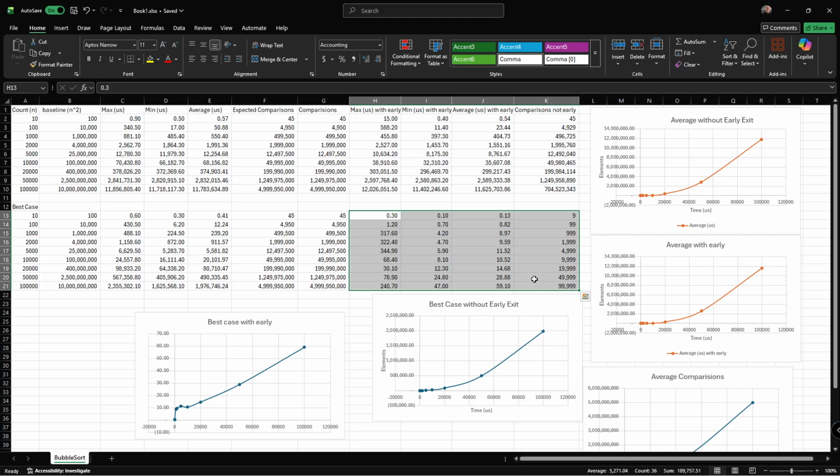Not so here. So here it looks like this. What's happening here is all it has to do is run through the list one single time. All it has to do is go through and make sure everything's sorted. It doesn't make any swaps, and because it doesn't, we're good and we're done. In that case, we get the values one less than whatever our case is, so it has to check every case still to make sure it's good, but every case minus one. That's all it has to do, and then it's done. In this case, we get really fast, but again, we're influenced by the other things running on the computer, so you see it's all over the place.